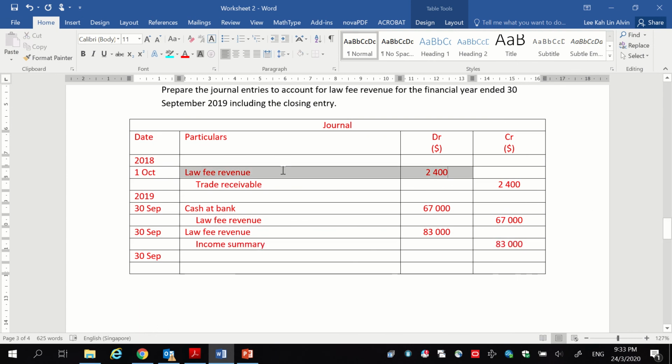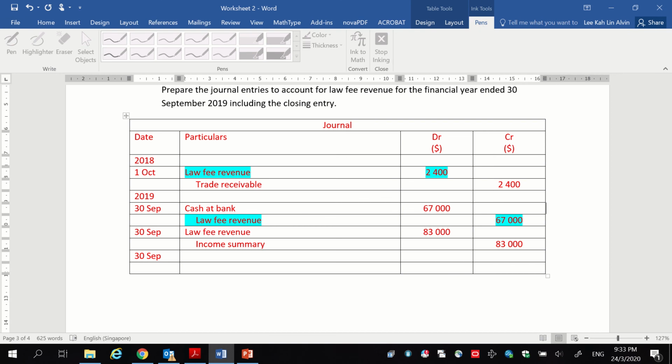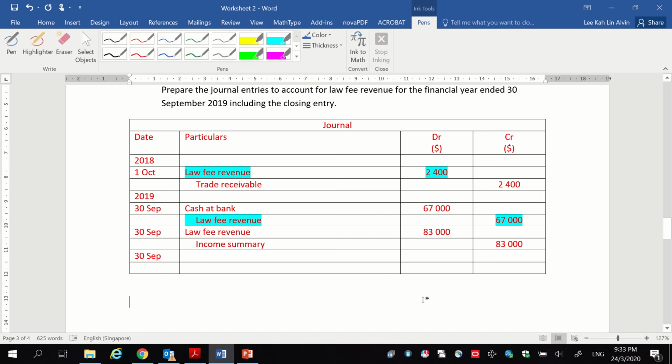If you look at this entry and this entry, so far these are the two income that we have recorded, and this refers to a negative 2,400. Let me write it here. This actually refers to a negative 2,400 because this is not income that we earned this year, and this 67,000 is the income that we are recording this year.